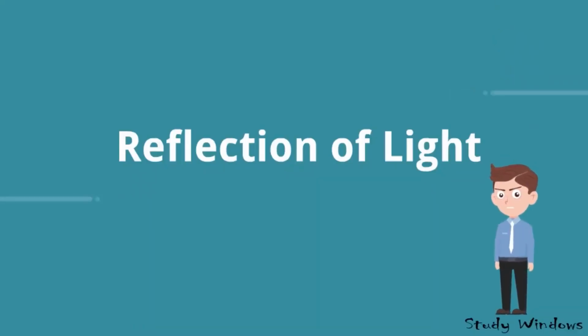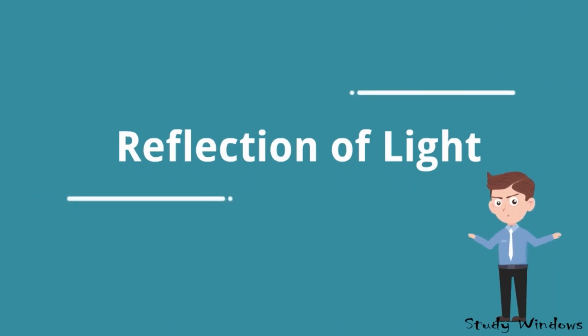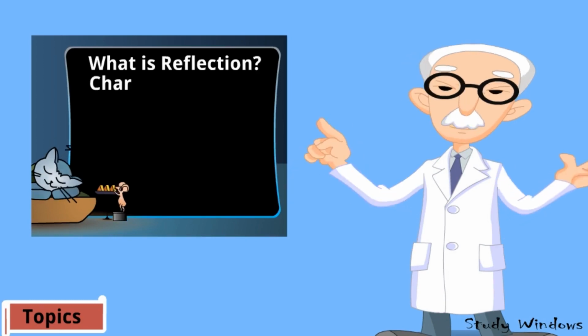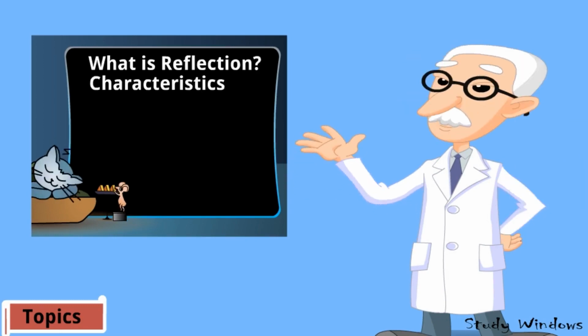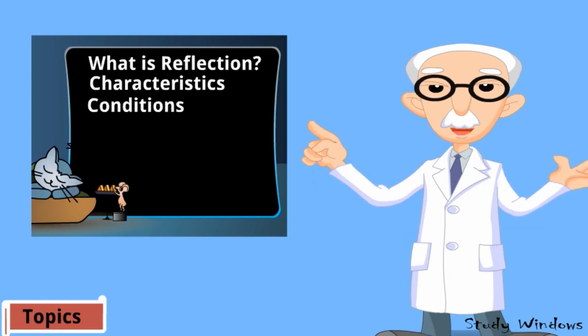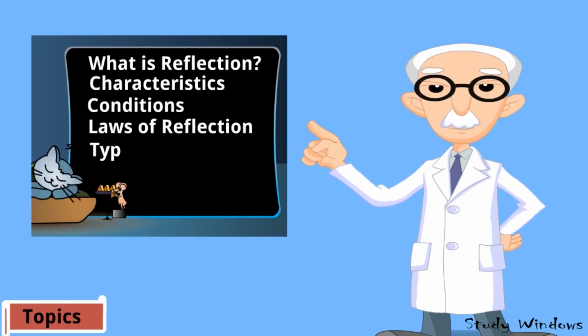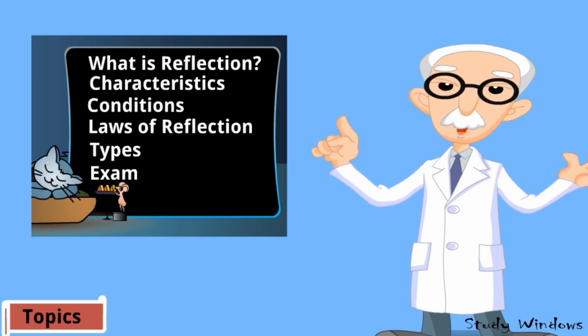And today we are going to learn reflection of light. We are going to cover what is reflection, characteristics, conditions of reflection, laws of reflection, types, with so many examples.